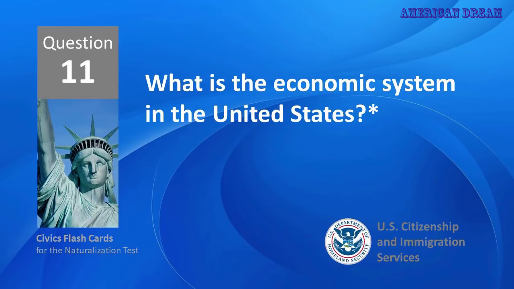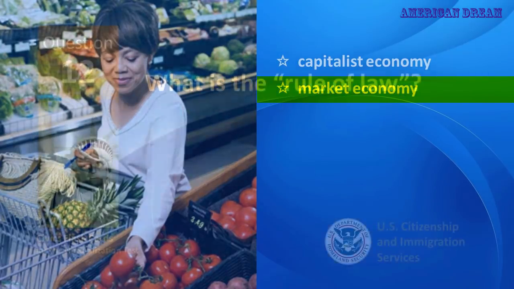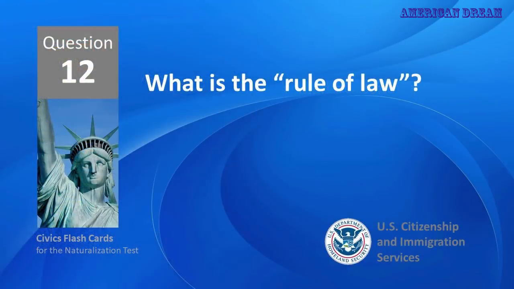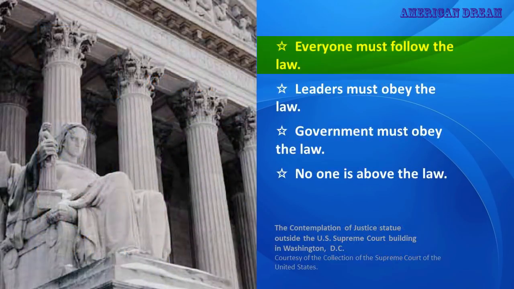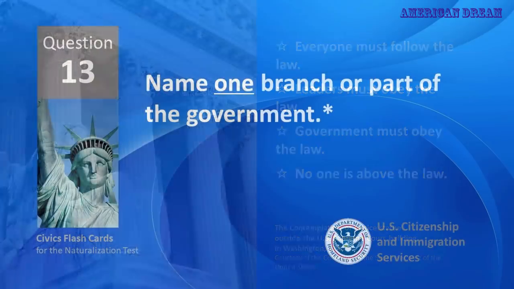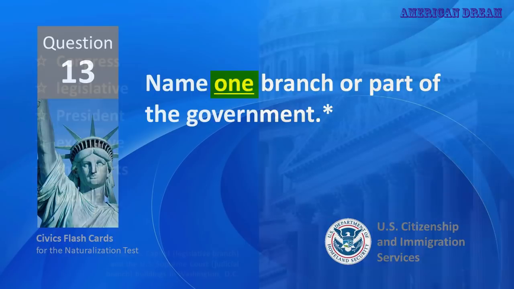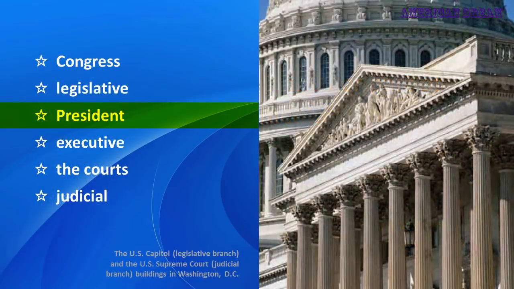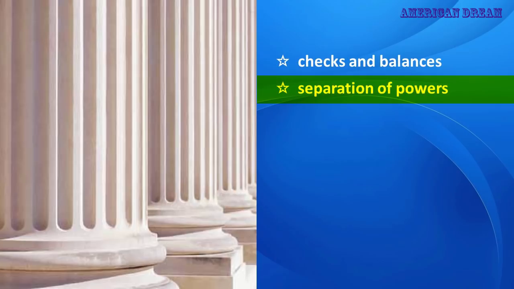What is the economic system in the United States? Capitalist economy. What is the rule of law? Everyone must follow the law. Name one branch or part of the government. President. What stops one branch of government from becoming too powerful? Separation of powers.